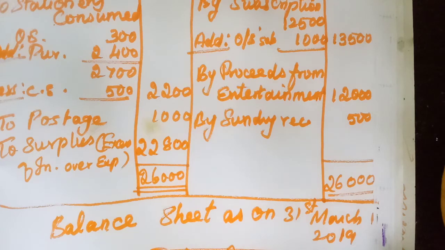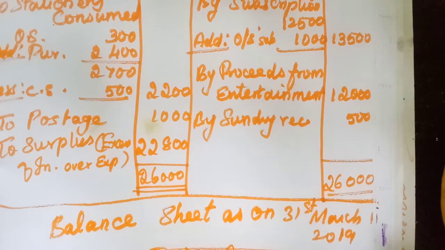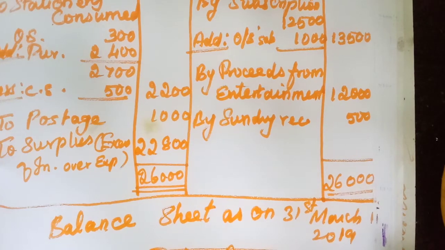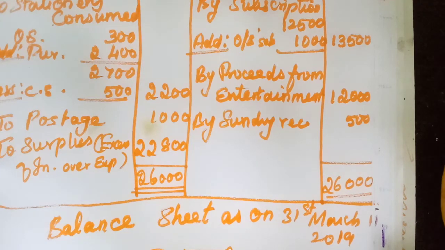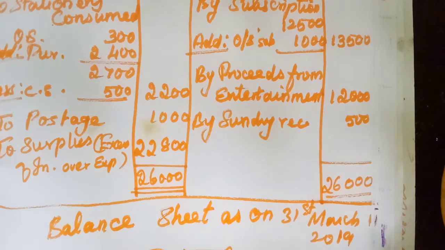Nothing, isn't it? There is no adjustment regarding furniture, so we can write as it is, furniture 15,000. Then stationery return, isn't it? Then investment. Investment 12,500. No adjustments, so write that 12,500. Then postage return. Then what cash in hand we should write.